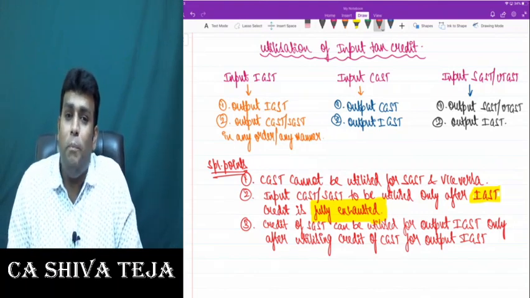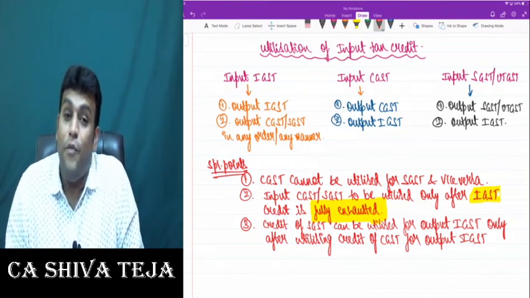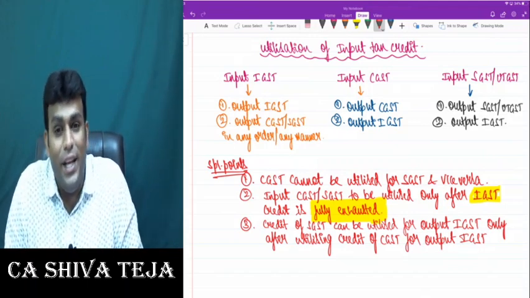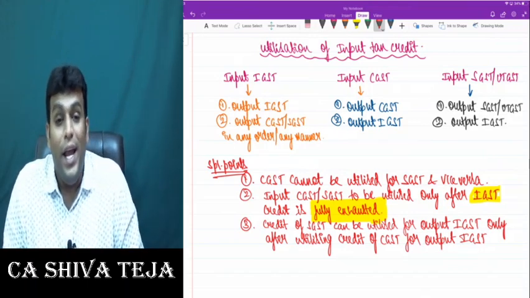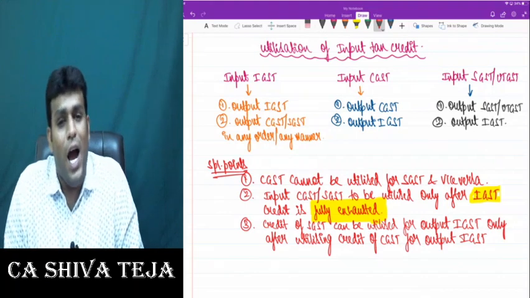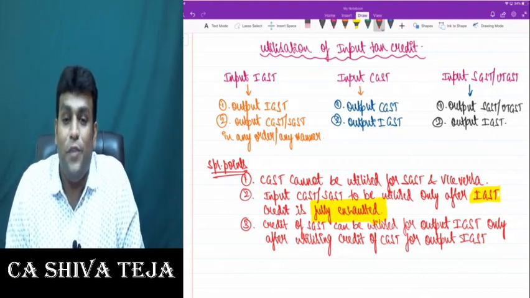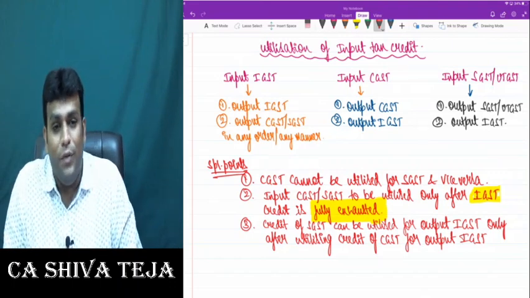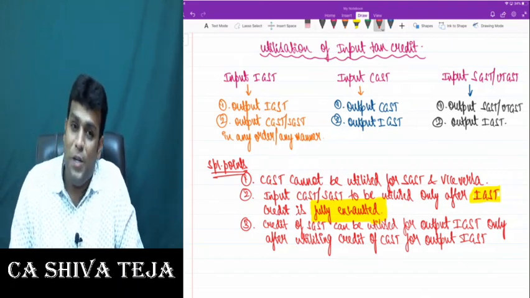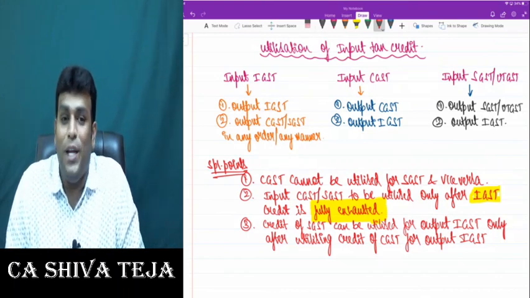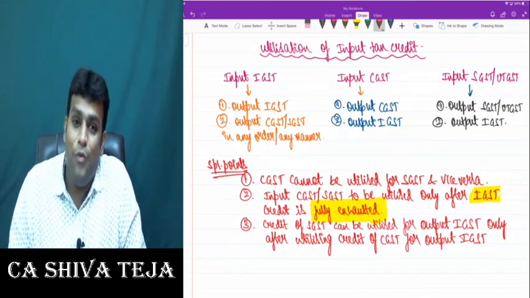Come on. Input IGST credit, use it for what? First for output IGST, then for output CGST or SGST in any order or any manner. Then input CGST, first use it for output CGST, then for output IGST. Then input SGST, first use it for output SGST, then for output IGST. Special points: number one, CGST credit cannot be used for SGST and vice versa.